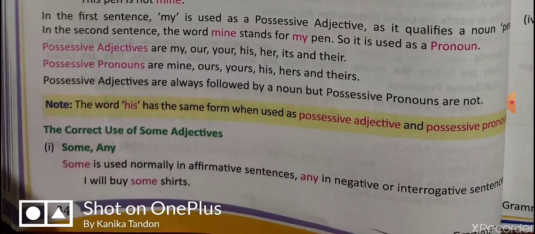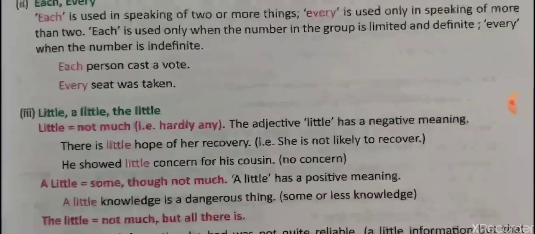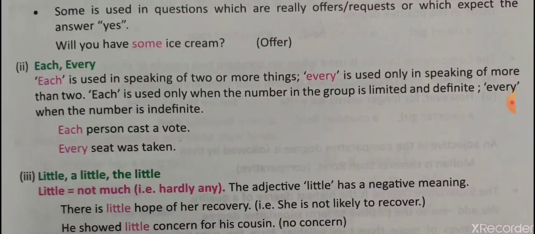Next is the correct use of some adjectives: some and any. Some is used when we are talking about things that we want to buy or take, but any is used when we have to make a choice. Then each and every. Each means each person can cast a vote, and every seat was taken.